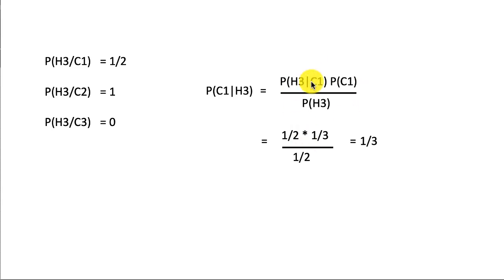So the probability of H3 given C1 is half. We just calculated that. The probability of C1 is 1/3, because initially the probability that the car is behind any of the doors is 1/3. This is divided by the probability that the host will open door 3, which is half. We calculated that. So this turns out to be 1/3. So there is a 1/3 probability that the car is behind door 1 given that the host opened door 3.